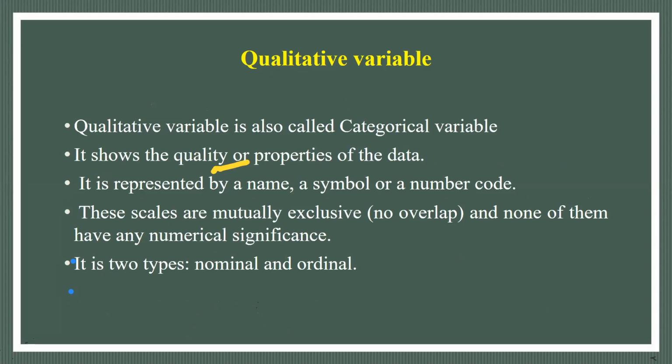Now qualitative variables, also called categorical variables. They show the quality and properties of the data, represented by a name, symbol, or number code. These scales are mutually exclusive, and none of them has any numerical significance. It is of two types, nominal and ordinal. As you understand, we cannot measure qualitative data, but it is mutually exclusive, meaning there should not be overlap between two categories.